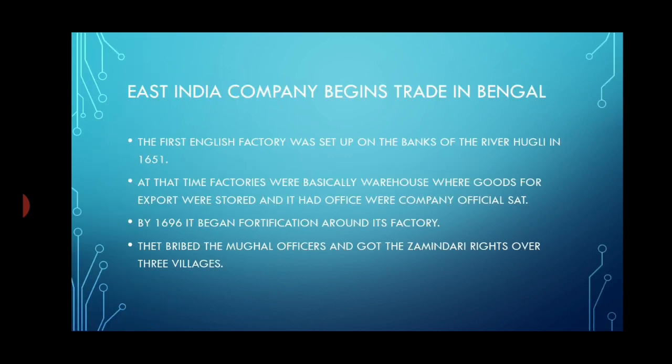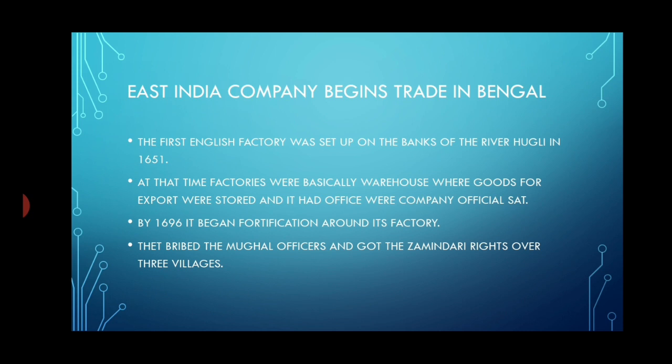The East India Company first established its factory on the banks of the river Hooghly in the year 1651. At that time, factories were basically warehouses where goods for export were stored, and they had offices where company officials sat.